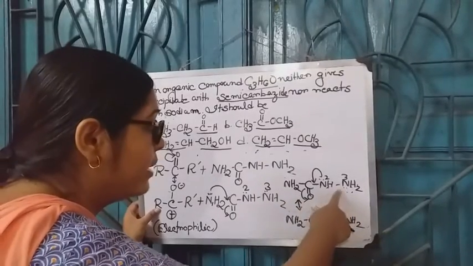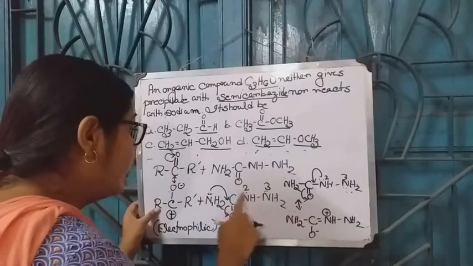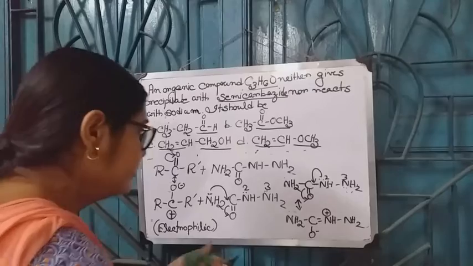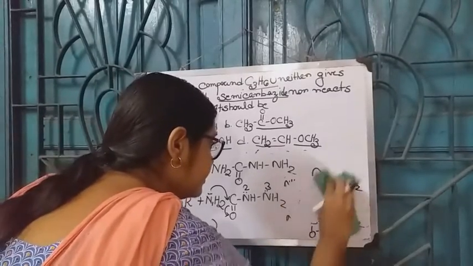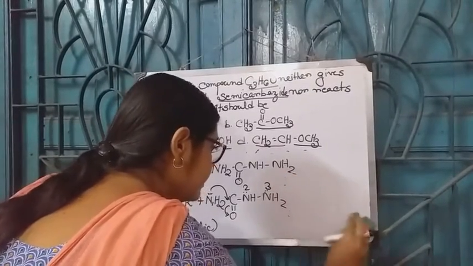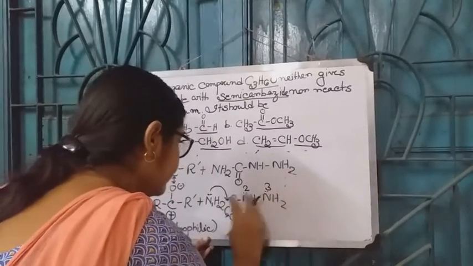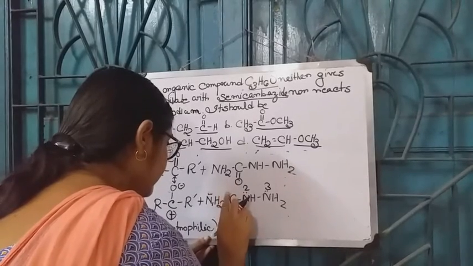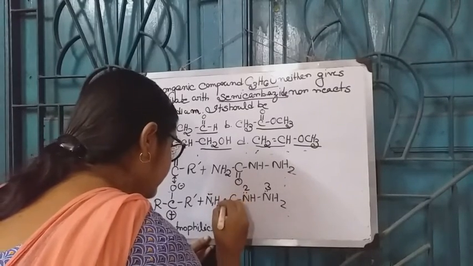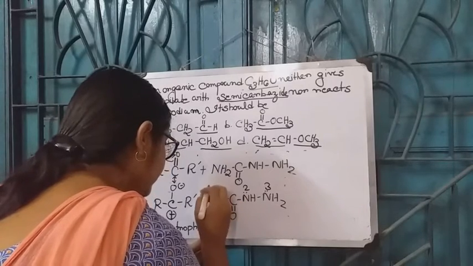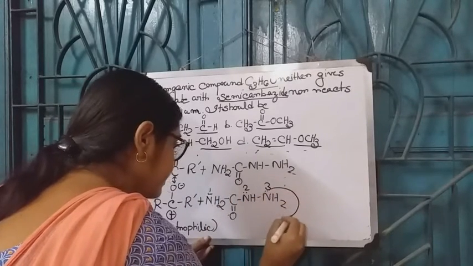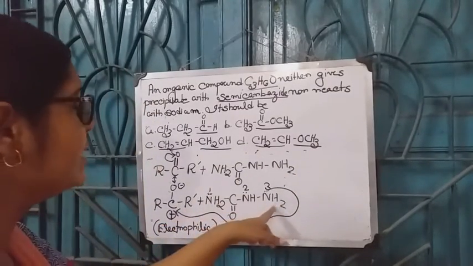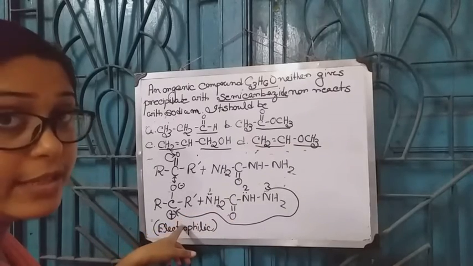because it is too far from the carbonyl carbon. So it is only able to donate its lone pair to the carbonyl carbon. The lone pair which is present in N3 only donates to this carbonyl carbon.